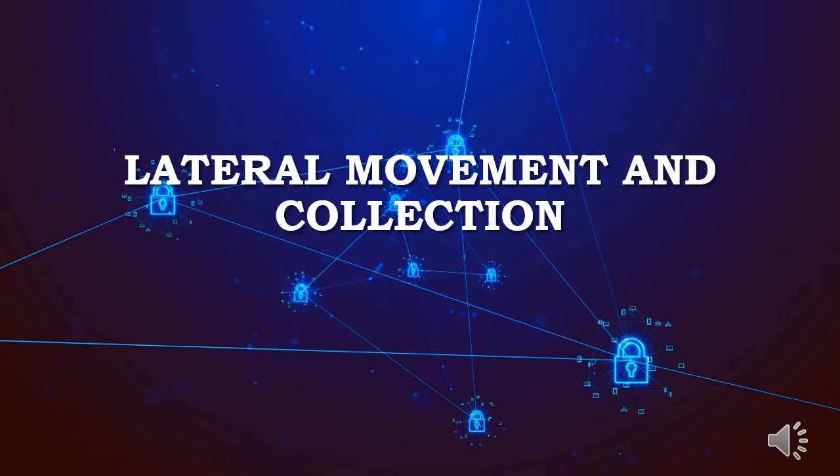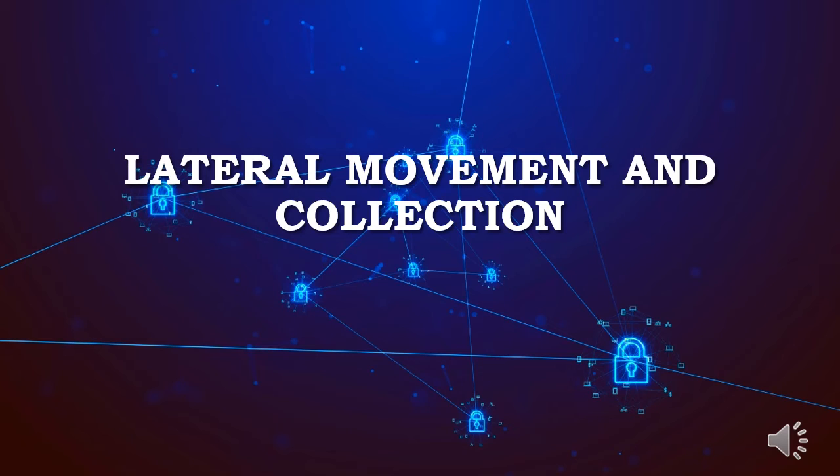Lateral movement and collection. Scattered Spider threat actors laterally move across a targeted network upon gaining access and establishing persistence. They use pre-existing instances for lateral movement and data collection. They search code repositories for data collection and exfiltration. They search SharePoint repositories for information.